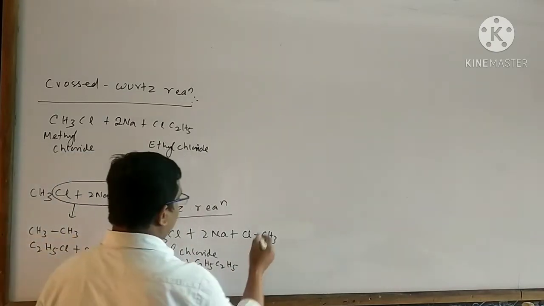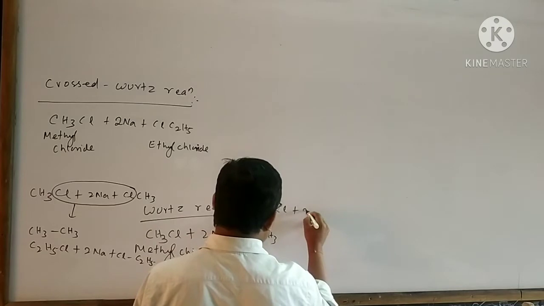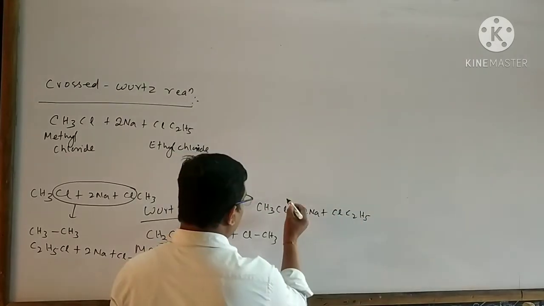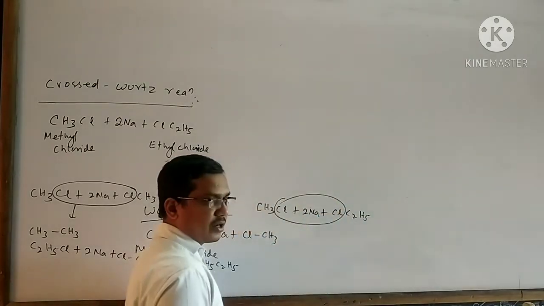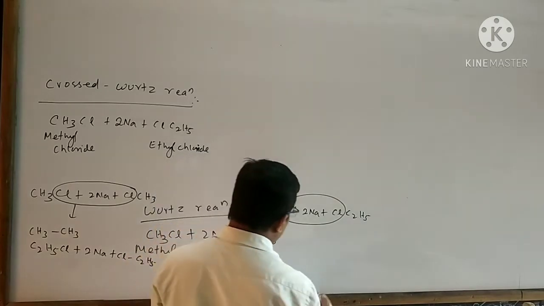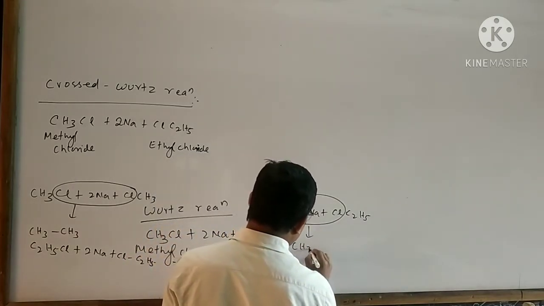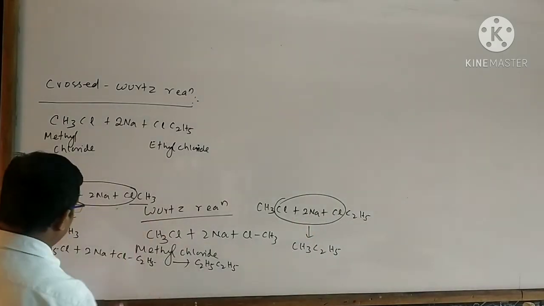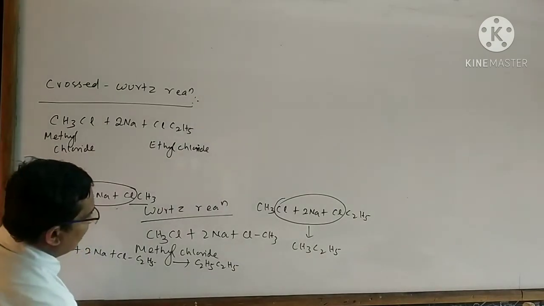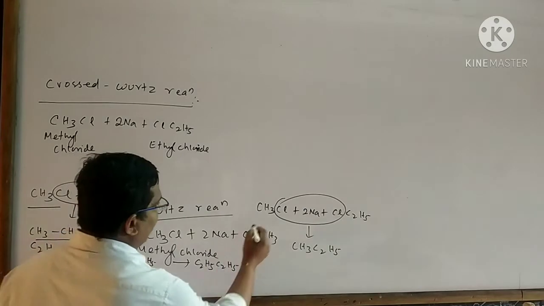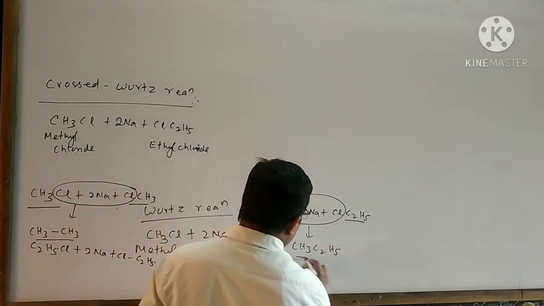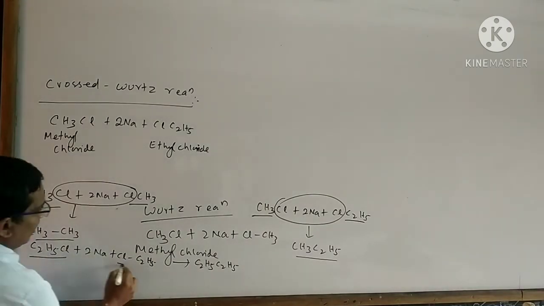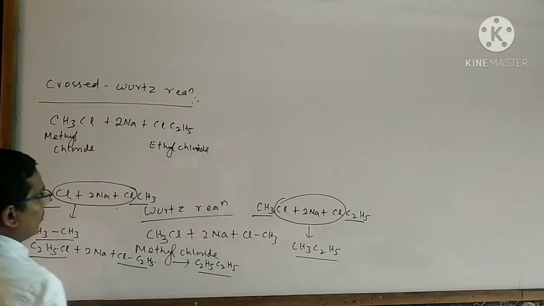On the other hand, when methyl chloride reacts with ethyl chloride, two molecules of sodium chloride are removed as byproduct, and the alkane formed is CH3-C2H5. Look at that. When methyl chloride reacts with methyl chloride, ethane is formed. When methyl chloride reacts with ethyl chloride, propane is formed. When ethyl chloride reacts with ethyl chloride, butane is formed. So here I can write